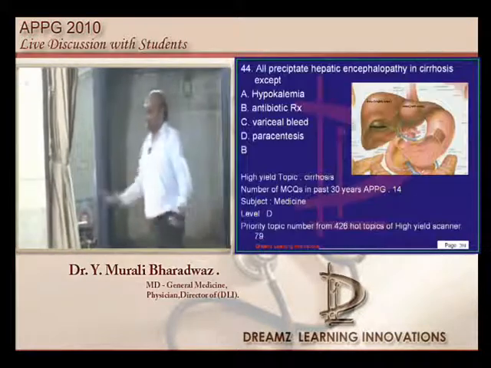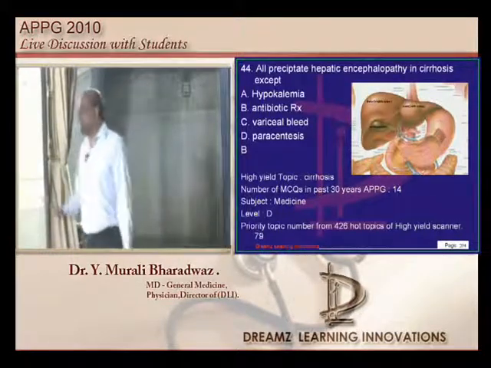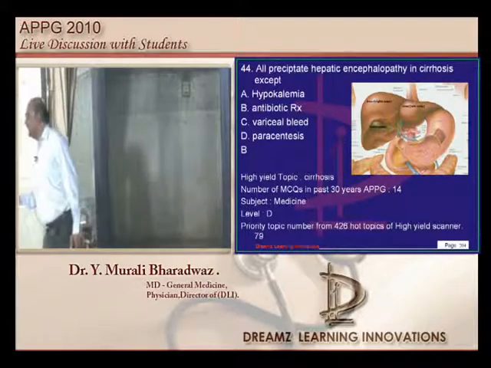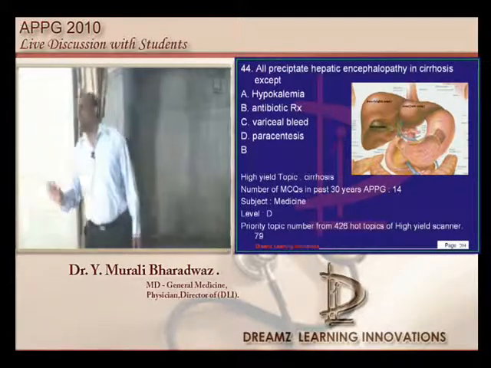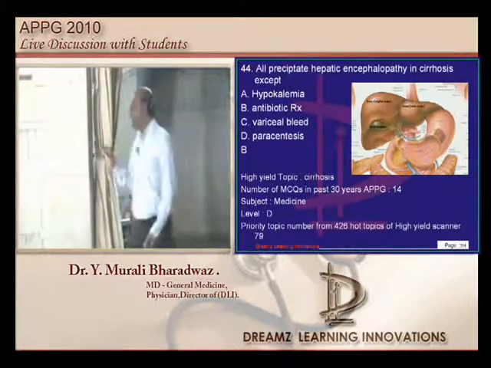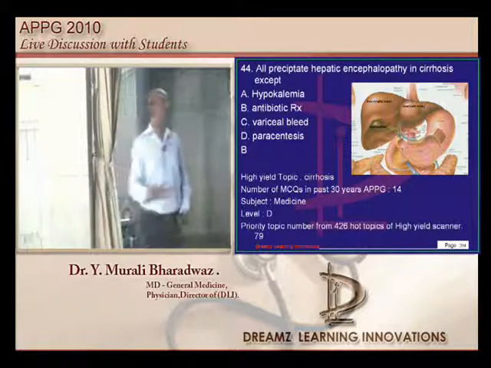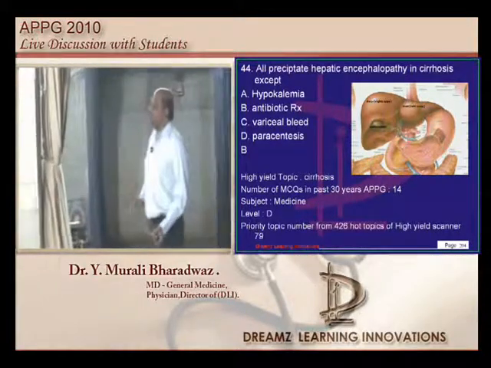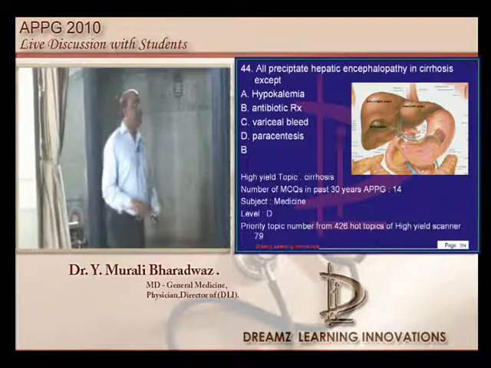What precipitates hepatic encephalopathy? This is what we practice every day. We give neomycin to treat hepatic encephalopathy, not to precipitate it. Whereas paracentesis, variceal bleeding, hypokalemia, any of them can lead to the development of hepatic encephalopathy. Precipitation is what needs to be basically remembered.